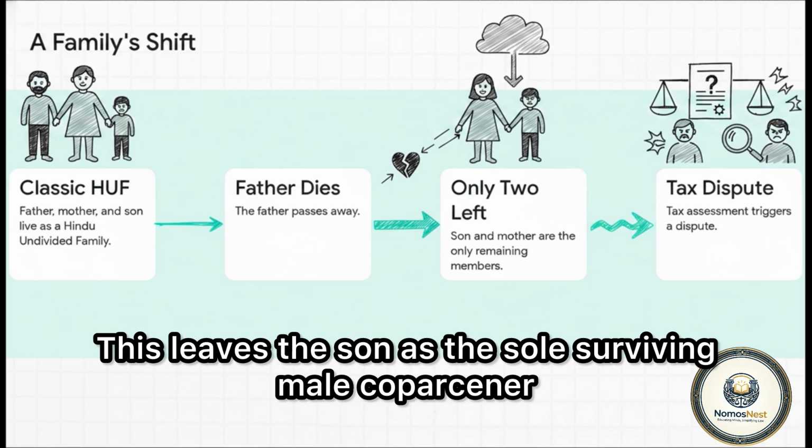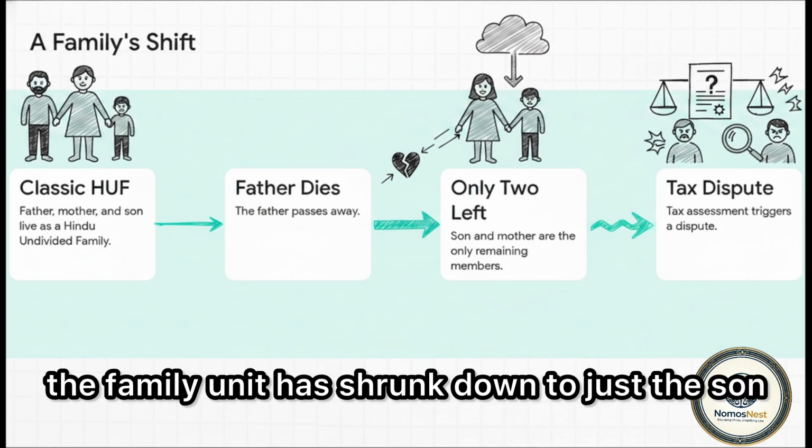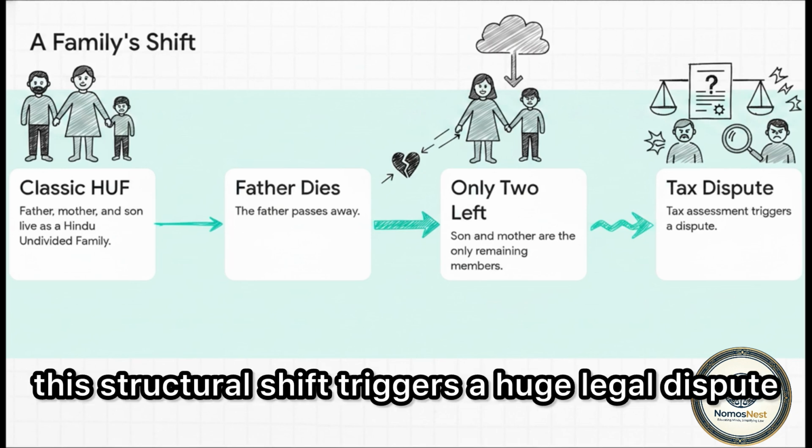This leaves the son as the sole surviving male coparcener. So by Step 3, the family unit has shrunk down to just the son and his mother. And then, Step 4 happens. Tax season rolls around and boom, this structural shift triggers a huge legal dispute.